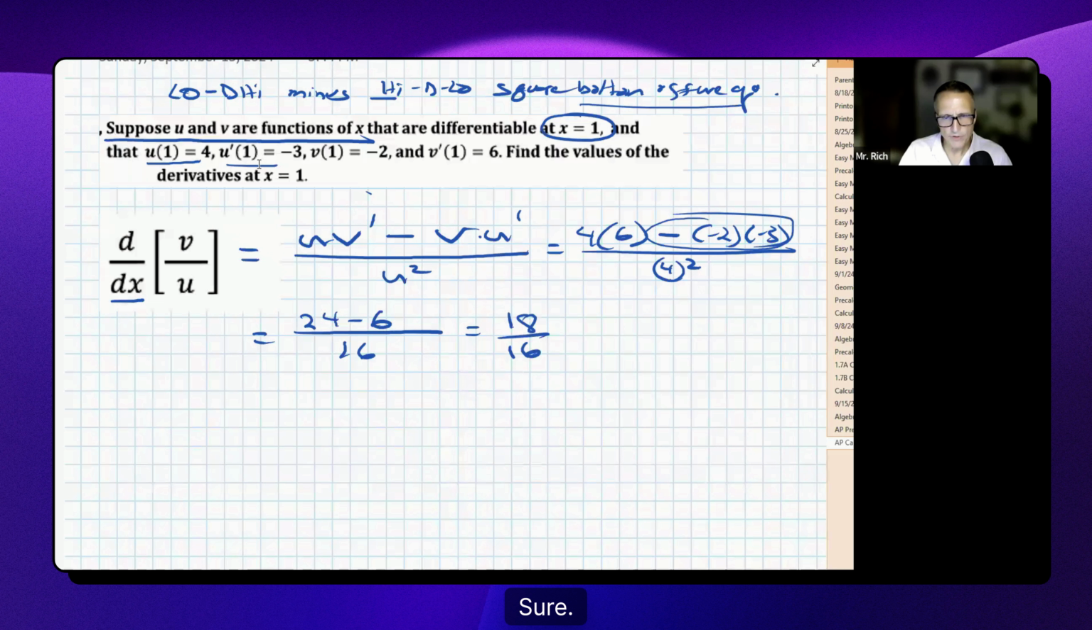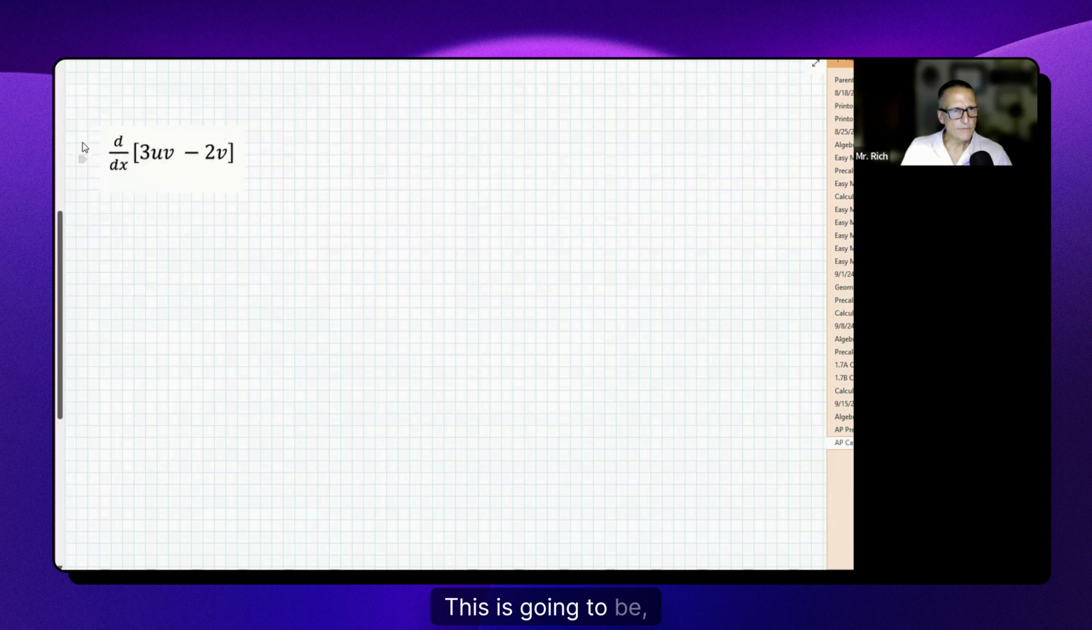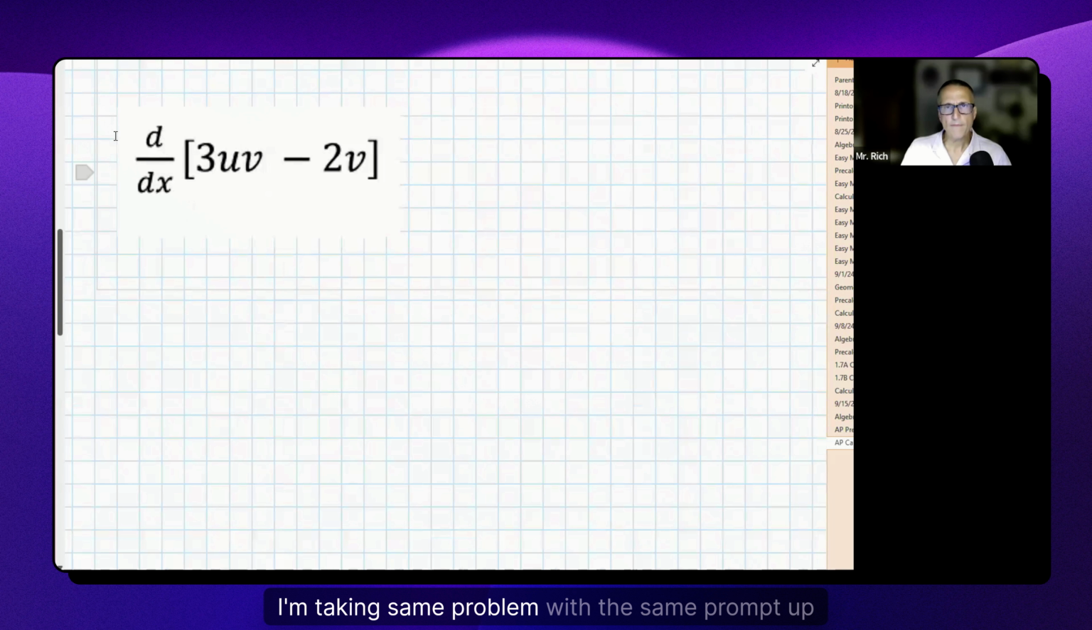Now, could I reduce that? Sure. 9/8. Let's move on. This is going to be, now I'm taking the same problem with the same prompt up there. I'm going to be taking the derivative of this.